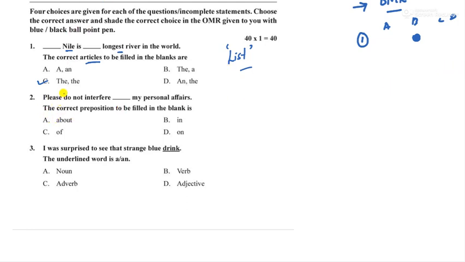Now moving to the second question. Please do not interfere dash my personal affairs. The correct preposition is. Whenever you get a question based on this, if you are not sure about the answer, try to fill this in and read. Please do not interfere about my personal, no, this does not sound good. Interfere in my personal, yeah, this can be. Please do not interfere of, no. Please do not interfere on, no. So only one option is matching properly, and that is in. Please do not interfere in my personal affairs.